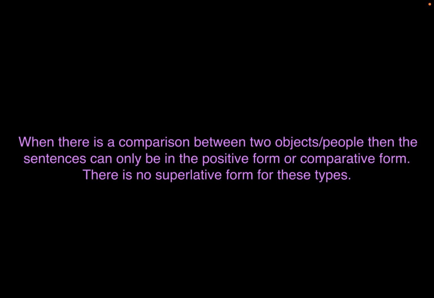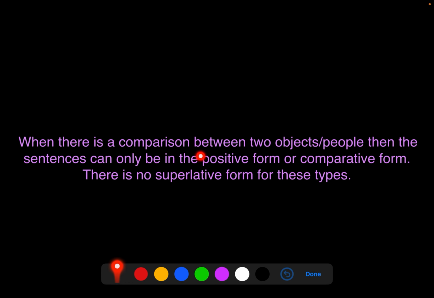Hello all, welcome back to the series of degree of comparison. This is phase 3 of our degree of comparison. In today's class, I'm going to explain that when there is a comparison between two objects or people, the sentences can only be in the positive or the comparative form. There is no superlative form for these types. When I begin the exercise, you will understand this better. But those who have not watched phase 1 and 2, I suggest you please watch that before you come to this.